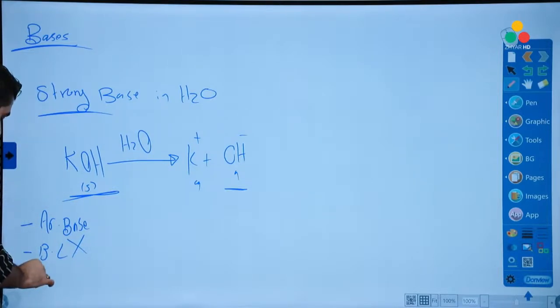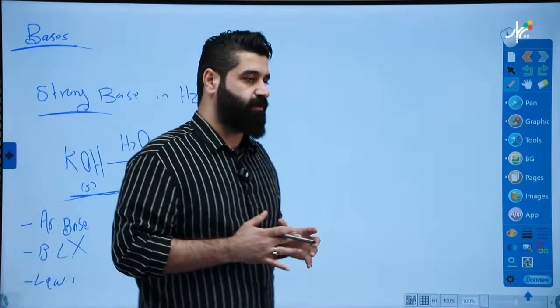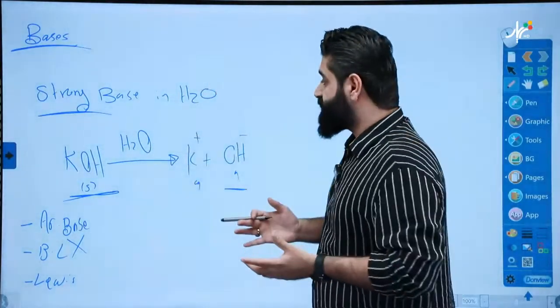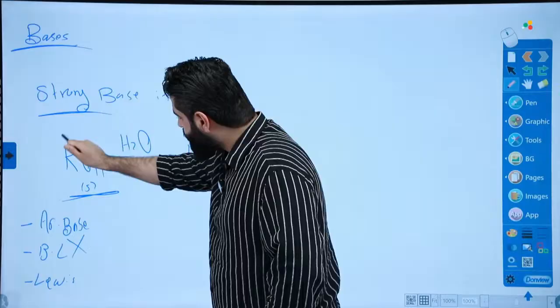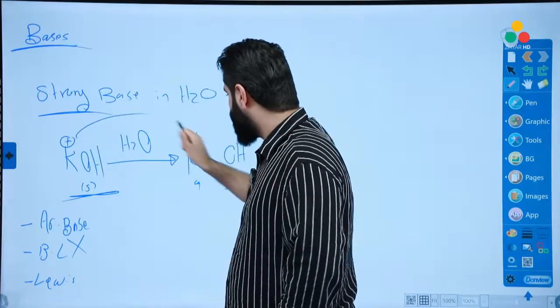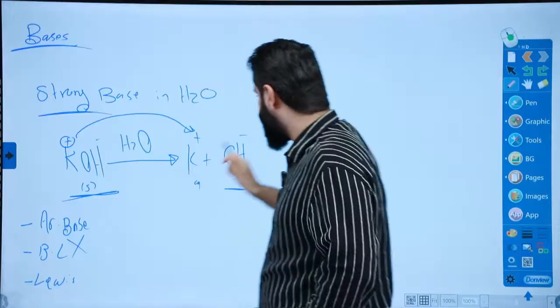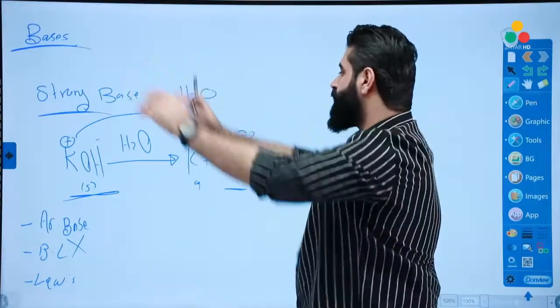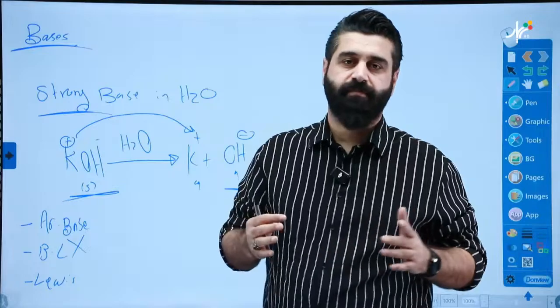And according to Lewis, later in chapter 7, you will know why we don't have any acid and base according to Lewis for the dissolution of strong bases in water. Look at this. Potassium here is +1 and still it's a +1 ion. Here, hydroxide -1. So none of the charges change. That means there is no electron transformation.